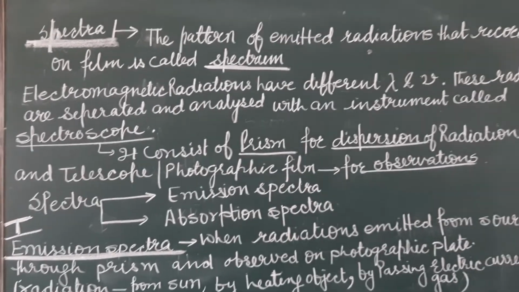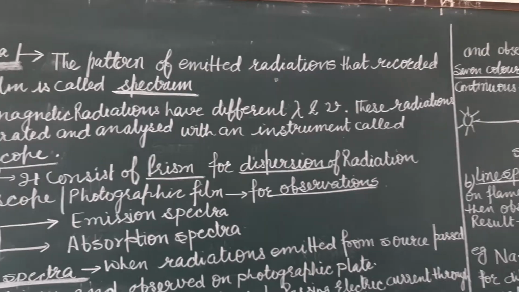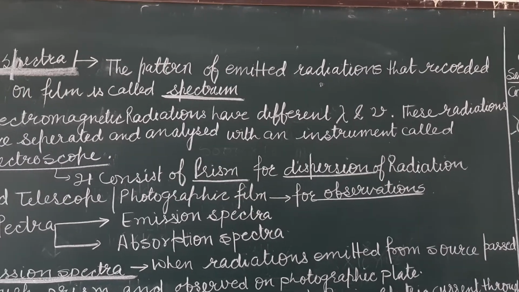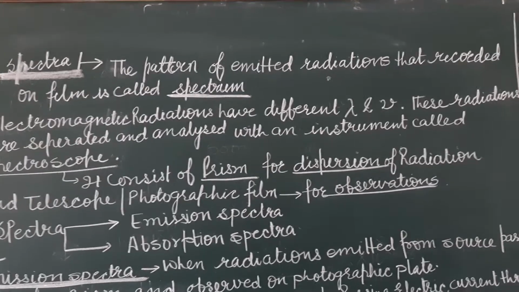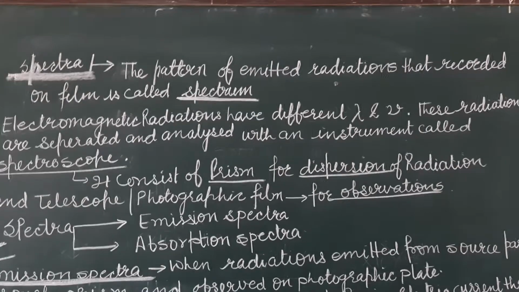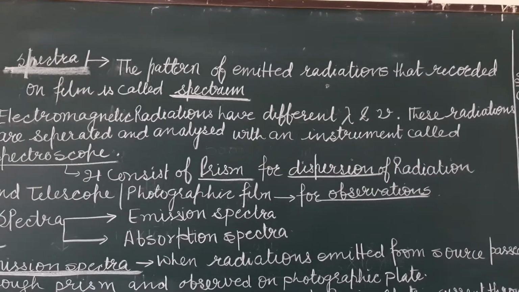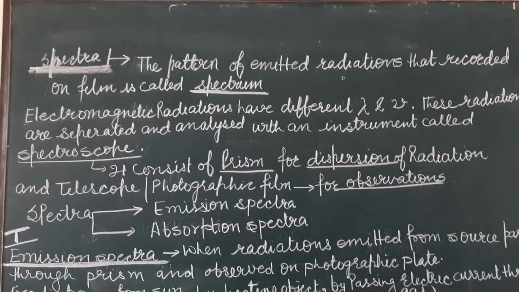What is spectra? The pattern of emitted radiations that is recorded on film is known as spectrum. You see a rainbow in the sky where 7 color bands are present.